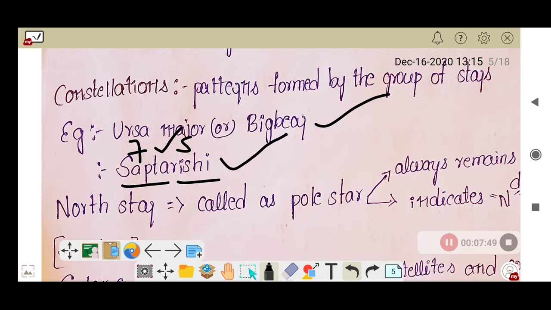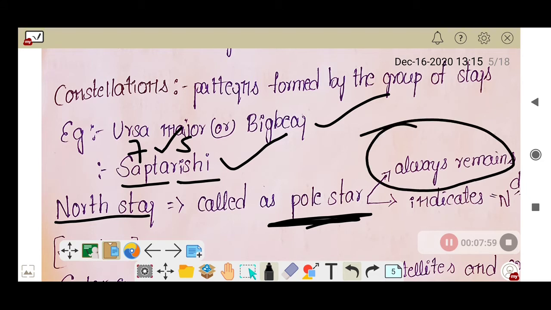And do you know, ancient people determined direction with the help of stars. That is the North Star. Do you know the North Star is also called the pole star? And this pole star always remains in the same direction and it indicates the north direction. So it always remains in the same direction. That's why ancient people determined their direction while traveling at night through the North Star.